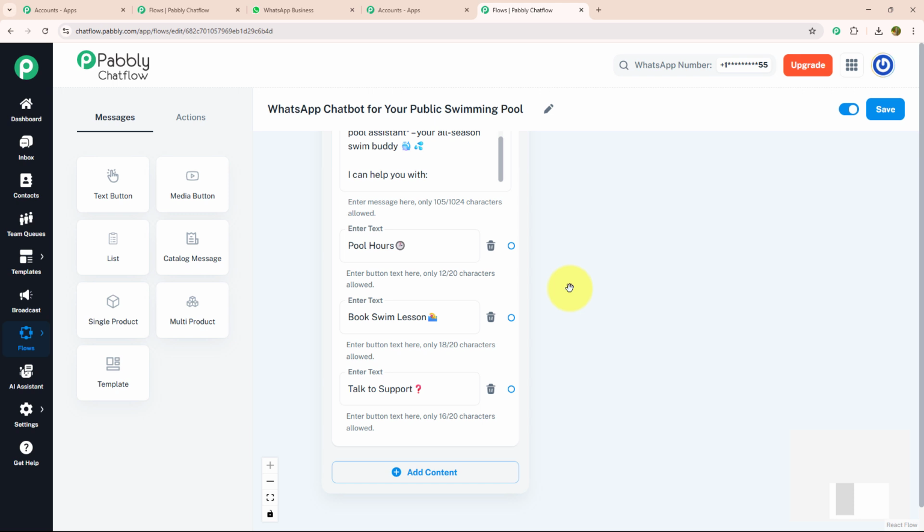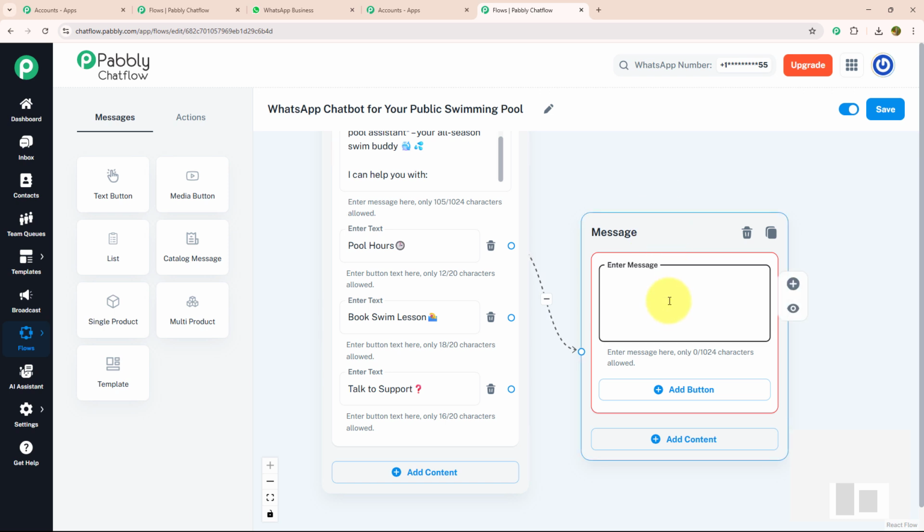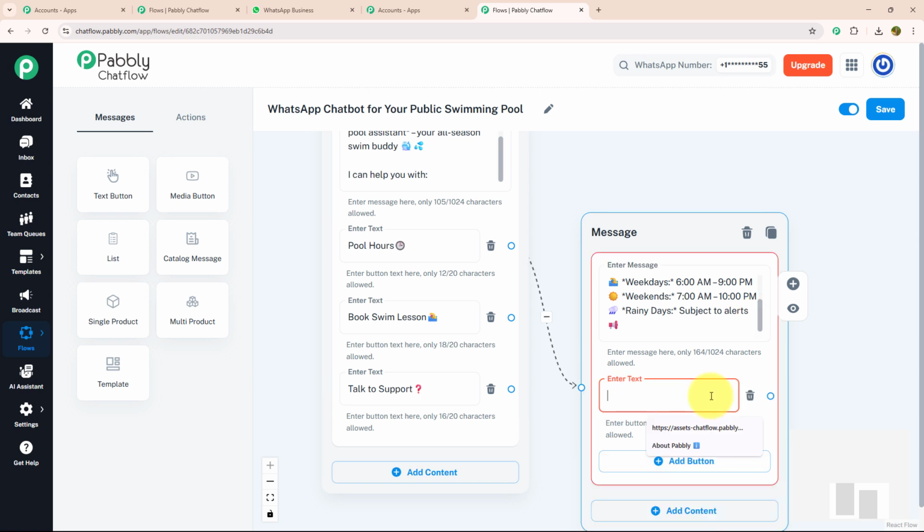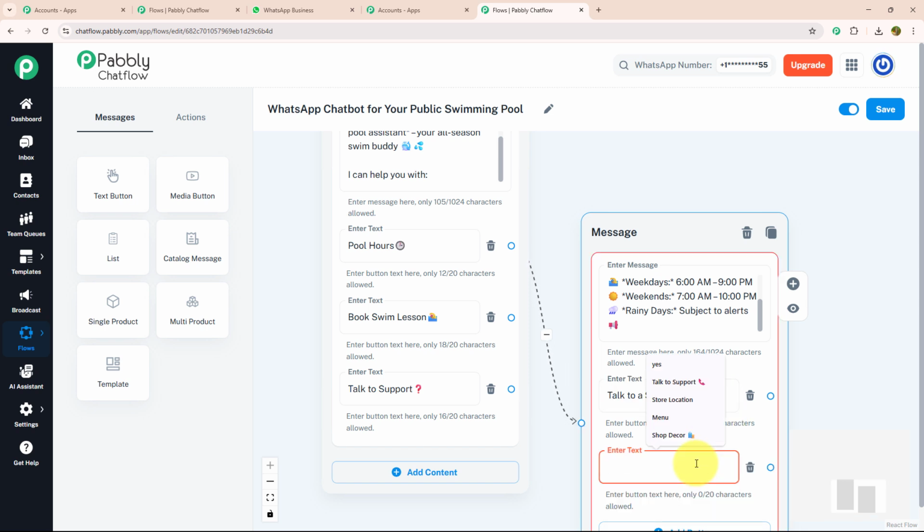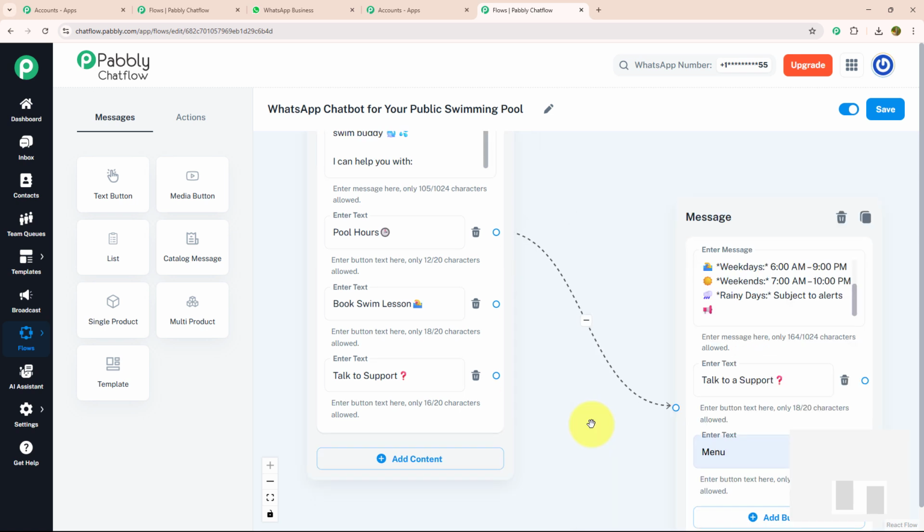Let's start with pool hours. To tell my customer about pool hours, I will give them a separate message. For that, I will drag and drop and click on the text button and enter my message, in which I will mention available hours. After that, I will add action buttons. For that, I'm going to click on the add button option and enter talk to support. And for the next action button, I will enter menu.